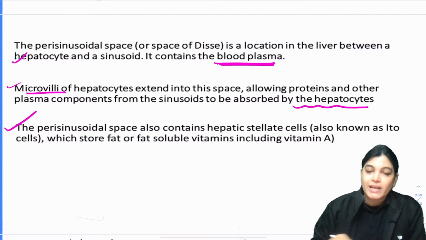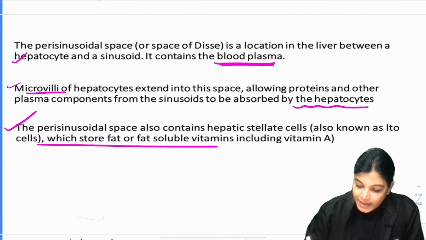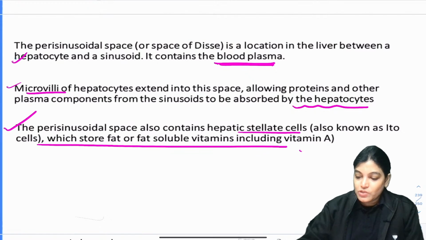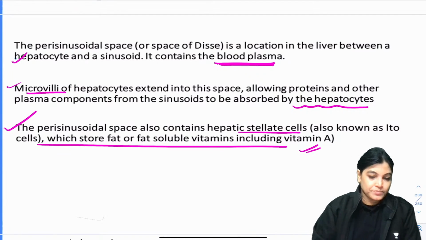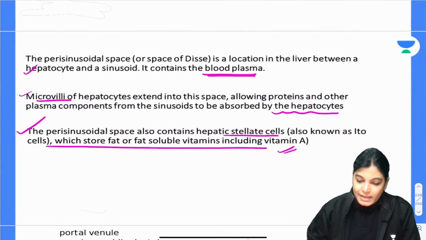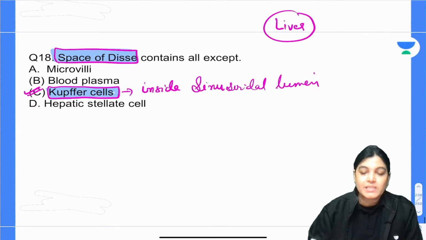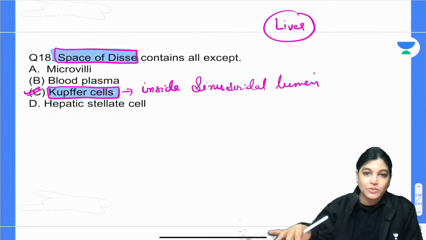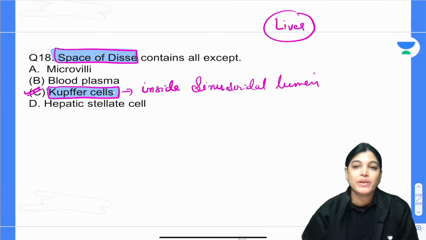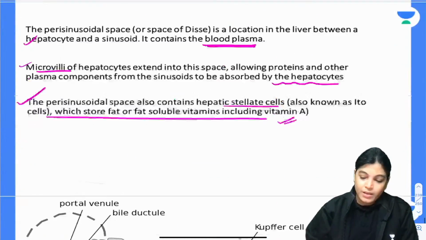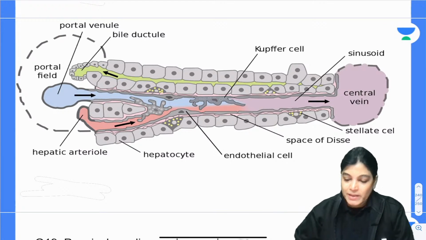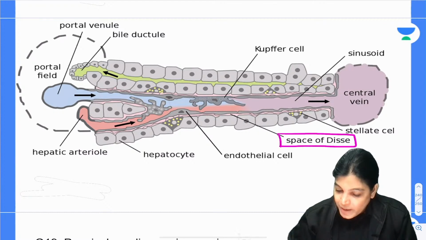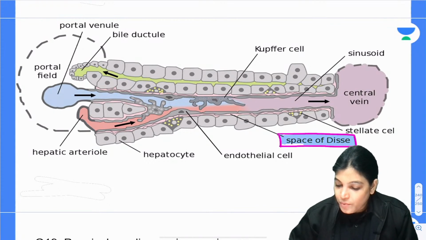It contains blood plasma, space of Disse, and it contains hepatic stellate cell, which is also important for storing fat soluble vitamin A. Okay, so clearly we can see that it is not containing Kupffer cell, which is exactly lying inside the sinusoid, not outside or in the periphery of sinusoids. So see here, this diagram will better make you understand perisinusoidal space of Disse. Here I am highlighting this space. This is the space of Disse.